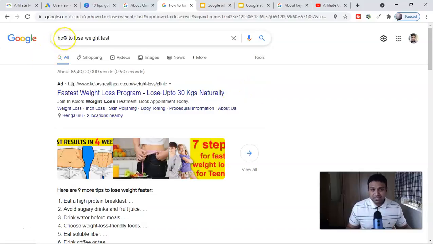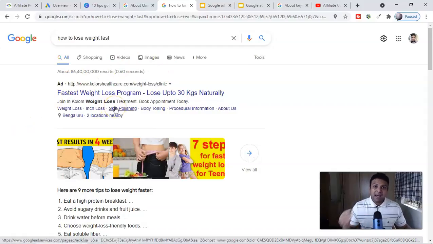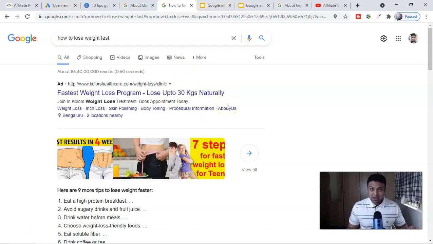If somebody is searching how to lose weight, you are not the only marketer running a campaign on this keyword. There are thousands of people running, but the person who has the higher quality score, their ad will be shown here. That's the number one benefit of having a higher quality score. The second benefit is you will pay less CPC for this particular keyword as compared to other marketers.